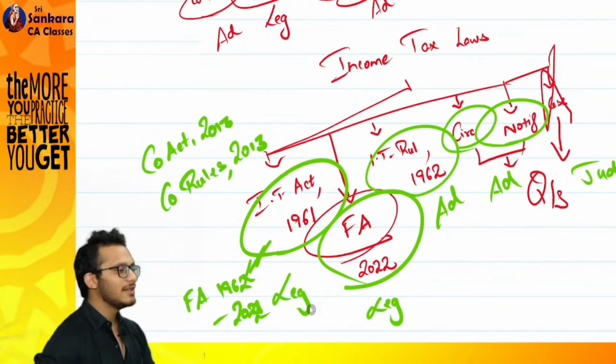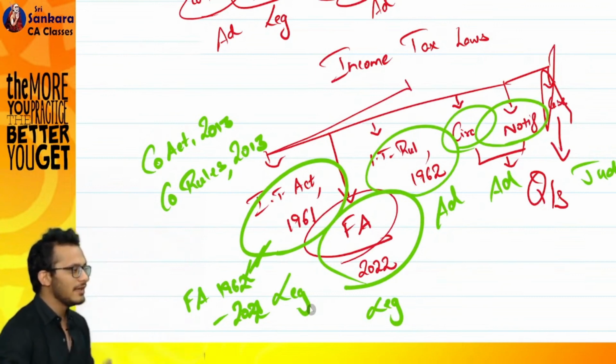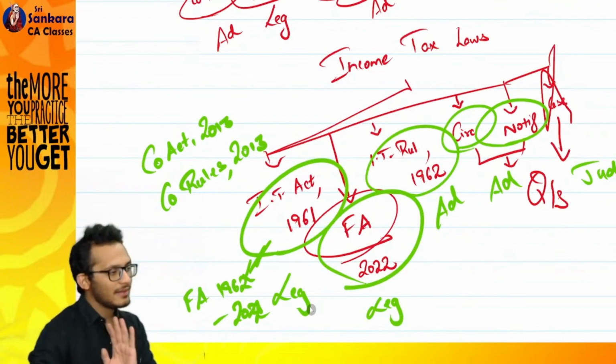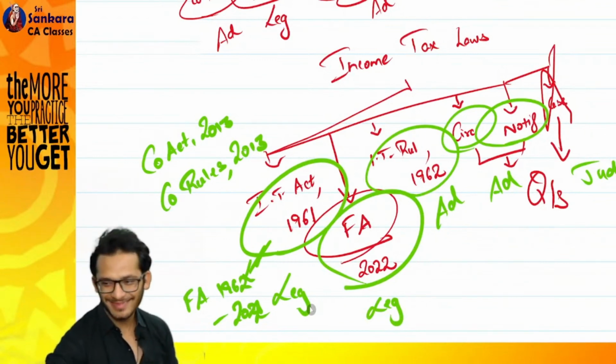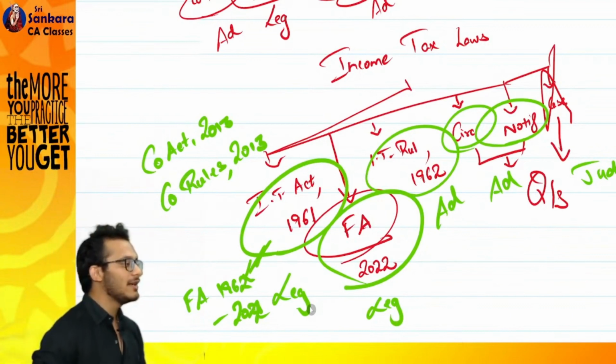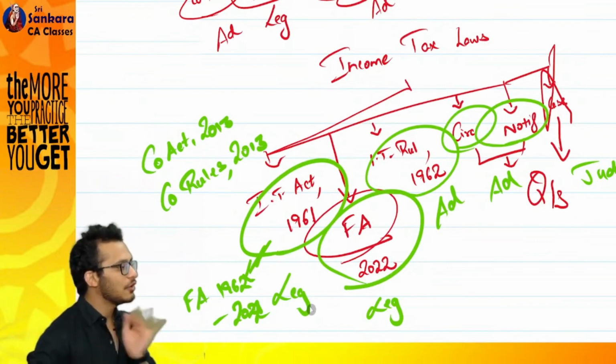The rule says the President can only give consent, and that consent also has to come within a period of 14 days. If you give it within 14 days, the bill will become an act. If he does not give it within 14 days, it is deemed to become an act. At this point of time, the President cannot do anything other than that.